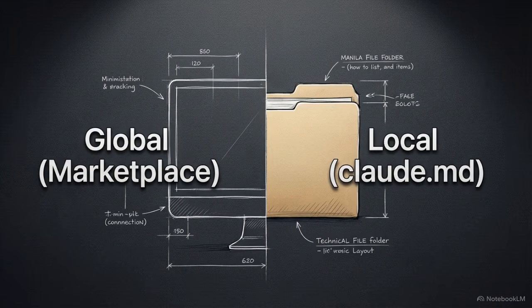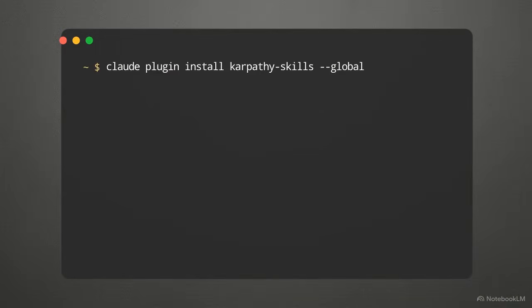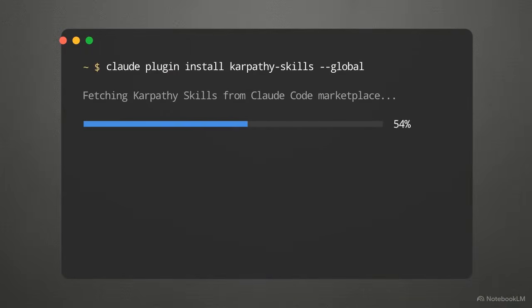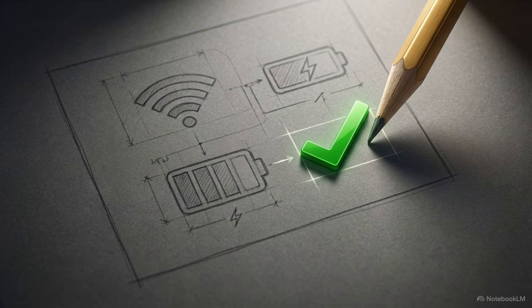To get these principles running, you have 2 deployment options: a universal, machine-wide installation or a local, per-project installation. For the global setup, you simply go to your terminal and enter the installation command for the Karpathy Skills plugin directly from the Claude Code Marketplace. When the command executes, your terminal will output a clear success message and display an active status indicator, confirming the rules are now running in the background.